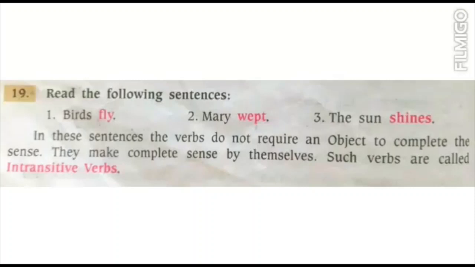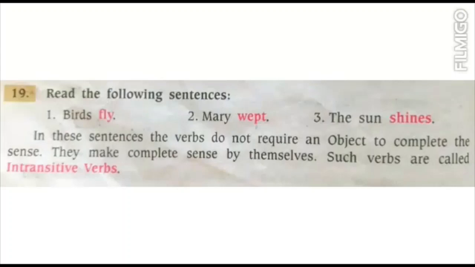Such verbs are called intransitive verbs. In these sentences, we can't see any object to complete their sense. They themselves are making the sense complete, so they are called intransitive verbs. A verb that does not require an object but makes good sense by itself is called an intransitive verb. So it is clear that the verbs which require an object to complete their sense are transitive, and the verbs which do not require an object to complete their sense are called intransitive verbs.